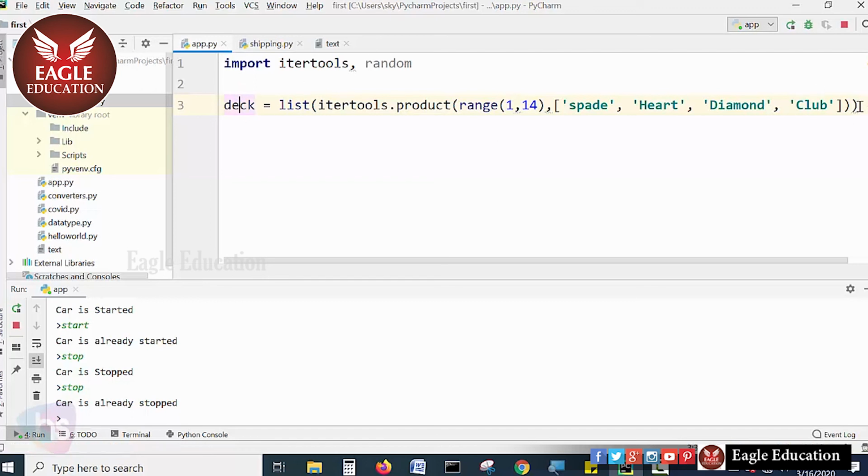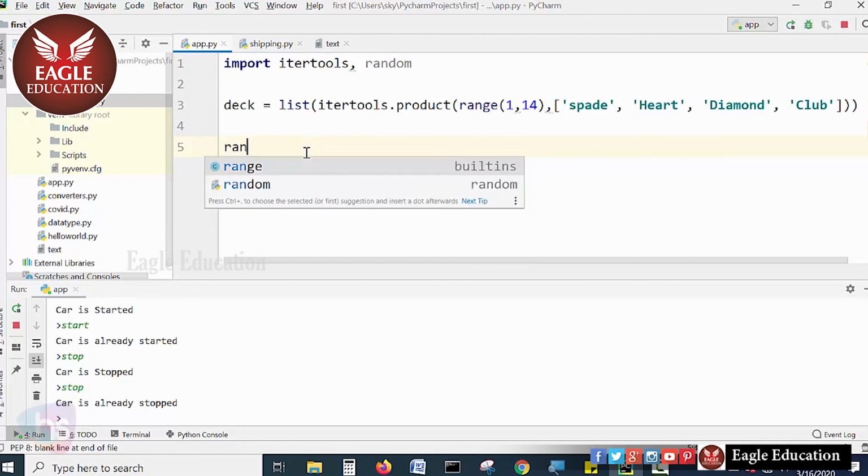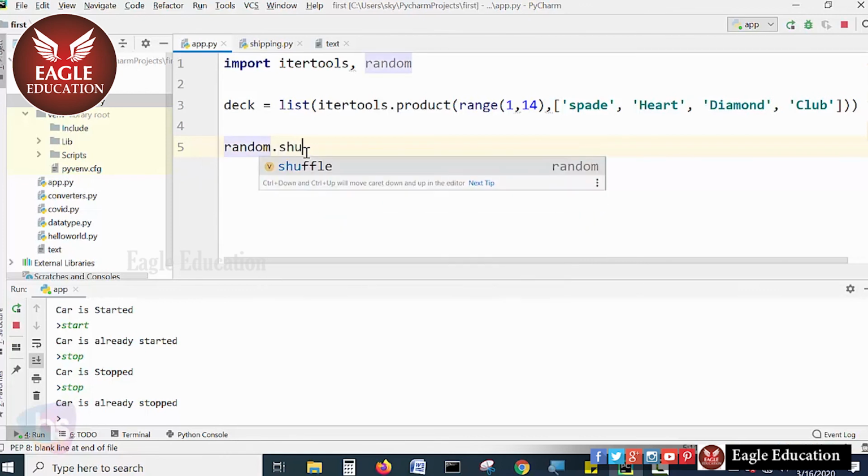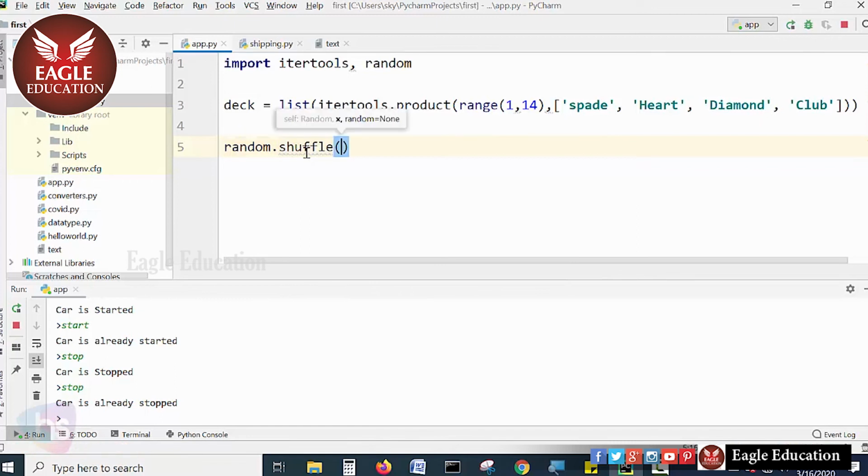We have accumulated the cards, 4 types of cards we have chosen here, and now what we need to do is shuffle these cards. For shuffling these cards on every deck, for every move of the card game, we need to shuffle the cards randomly. For that purpose we'll use this random package built-in module. Simply declare random dot shuffle. There is a method available here, and send this deck that we have declared here.